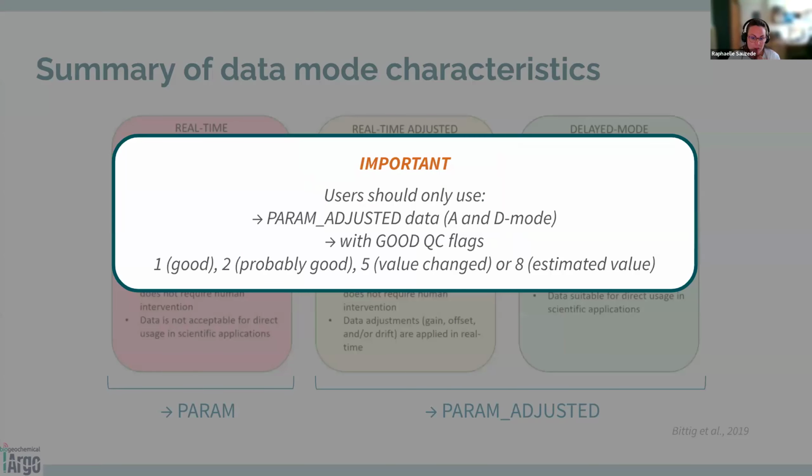So what is really important is that the users should only use the param adjusted data, in A and/or D mode, with the best one available, with only good QC flags. So use only the flags at 1 that are for good data, 2 for probably good data, 5 for value changed, or 8 for estimated value.